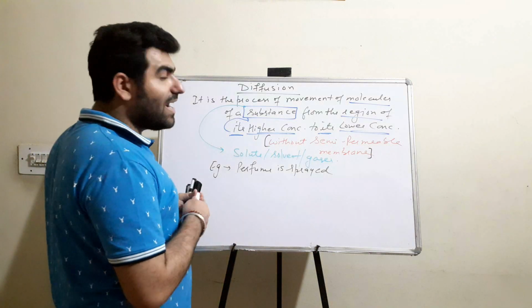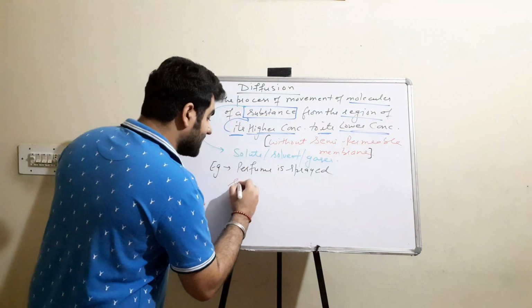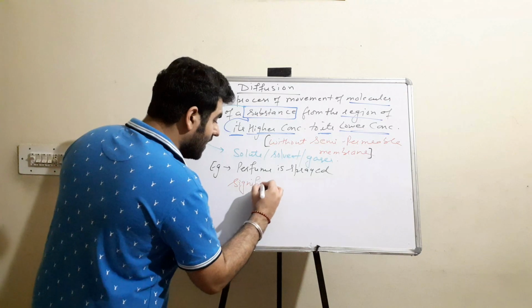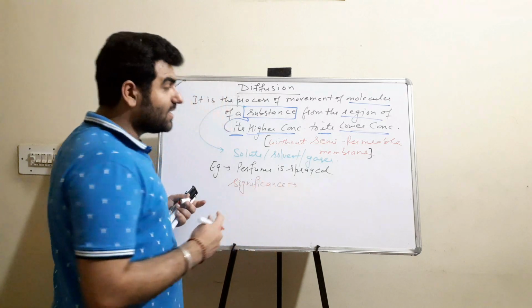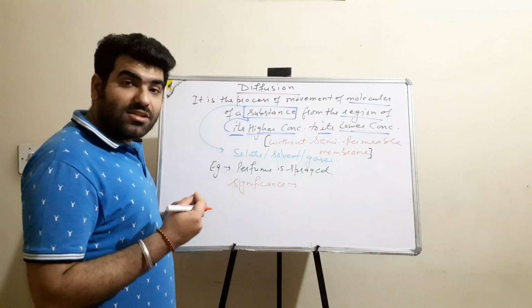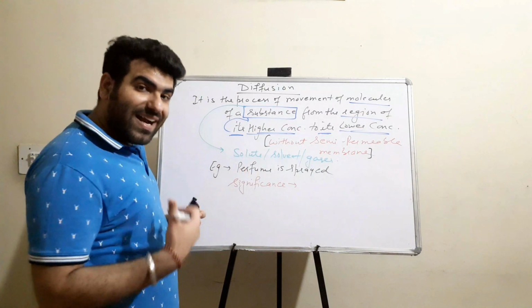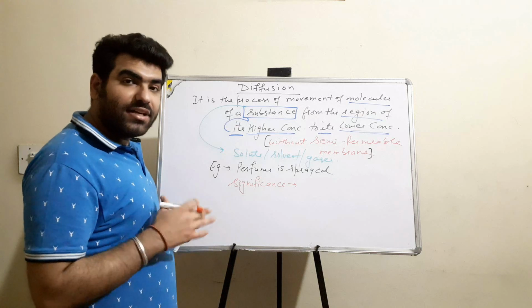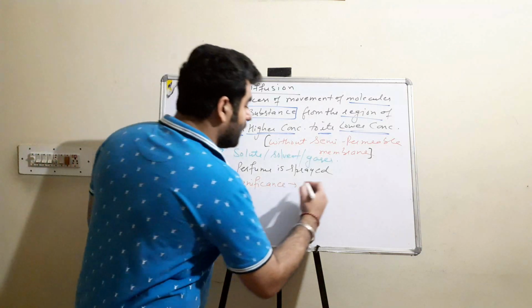Alright, so here let us talk about its significance. Since flowers have a particular fragrance, they attract insects through that fragrance, and that is possible due to diffusion.